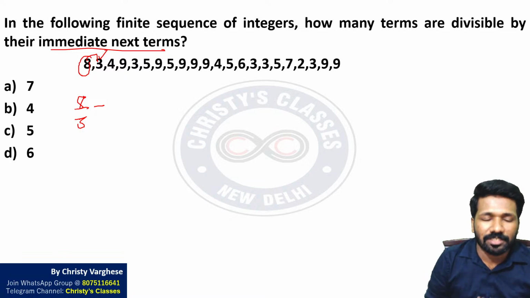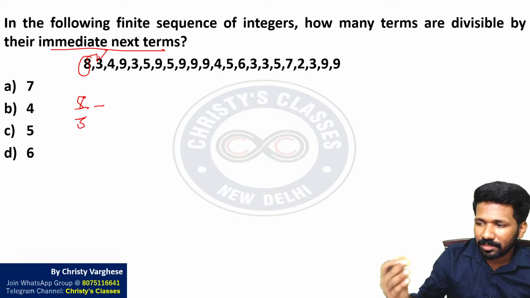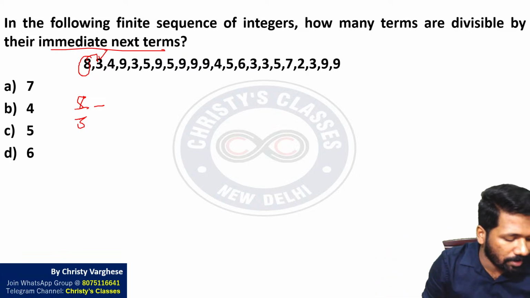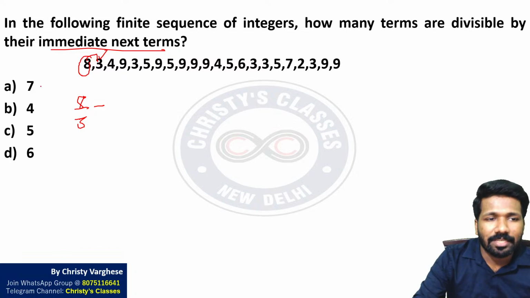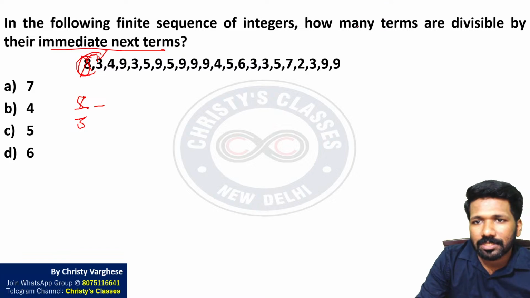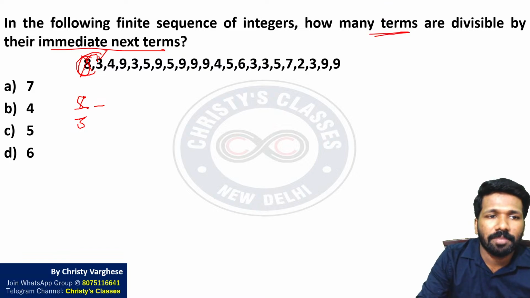It will be fractions. 3, 3, 6. Then 2 mangoes divided among 3 people will be a mango example. I am telling this to understand it easily. So definitely the 8 and 3 pair is not okay. So 8 is not a term which is divisible by the immediate next term.